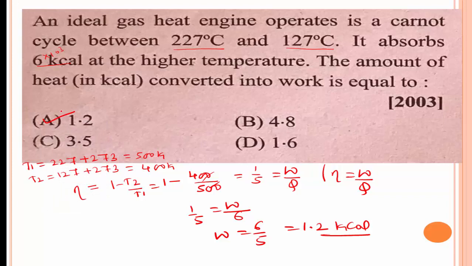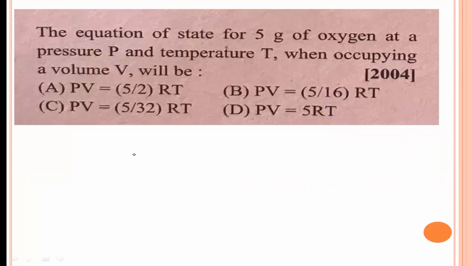And the next problem is the equation of state for 5 gram of oxygen. The equation of state for 5 gram of oxygen at a pressure P and a temperature T when occupying a volume V will be.